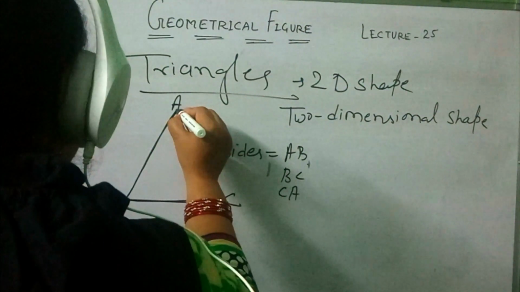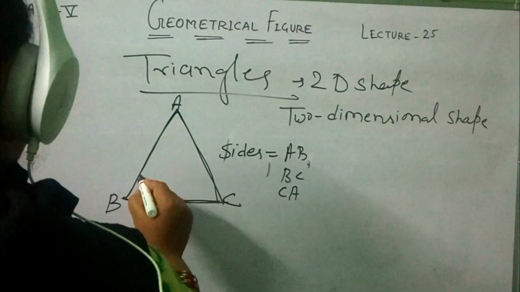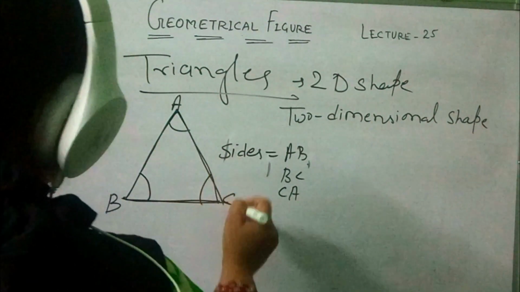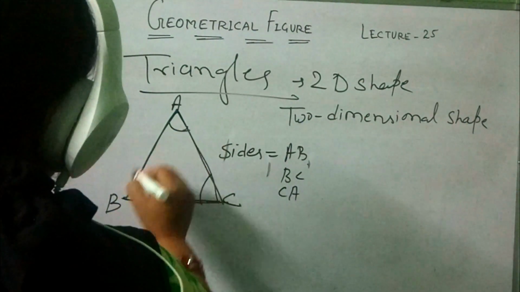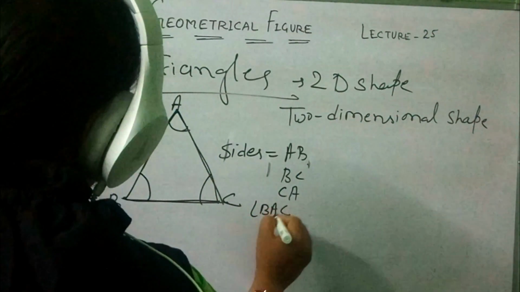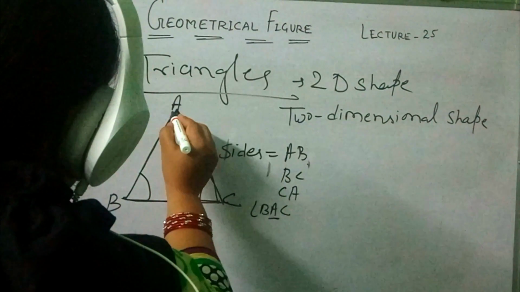These points are vertex A, vertex B and vertex C. Here, how to denote the angle? Students, listen how to write the angle. This angle you can write as angle BAC, with A in the center, and angle ABC.